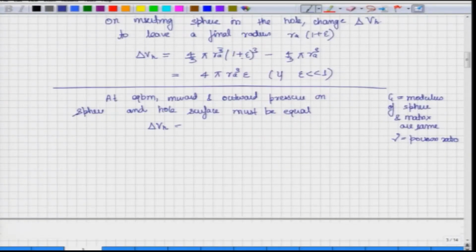Now, if you want to equate this, it will be done by calculating the strains and the stresses acting on it. So, the pressure term on both will have to come out the same, and from there it can be very easily shown that delta VH will be equal to (1 plus nu) by 3 (1 minus nu). This is basically coming from the pressure term into V misfit. Now, V misfit and VH we know are in terms of delta and epsilon. So, we have a relation between epsilon and delta. So, delta is the actual difference in the size and epsilon is after it has been fitted.